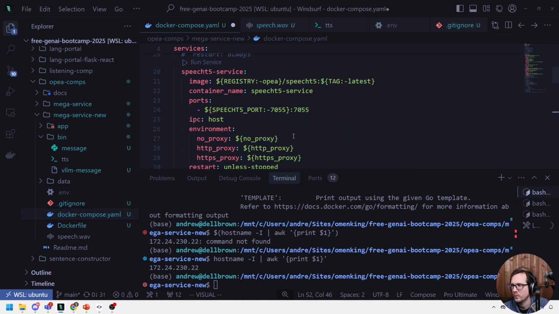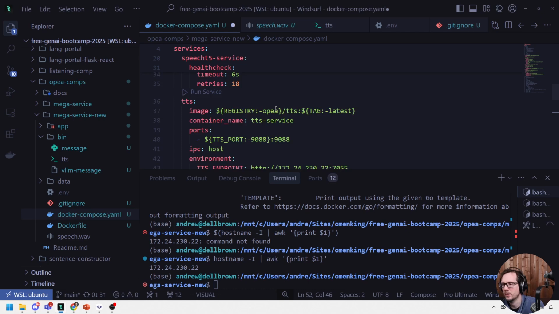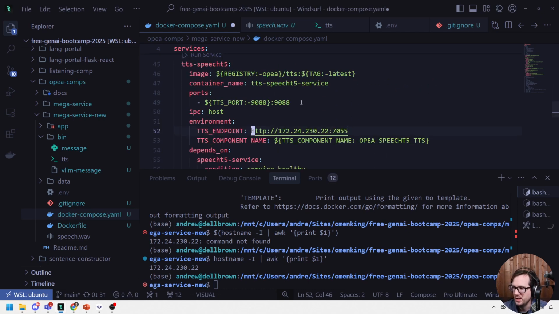So those are now set. But there is this TTS component name. I don't know what that is. But we'll go ahead and we'll try to start this back up again. So I'll save this file. And now these are hard coded. So at the very least, we shouldn't have an issue with that now.